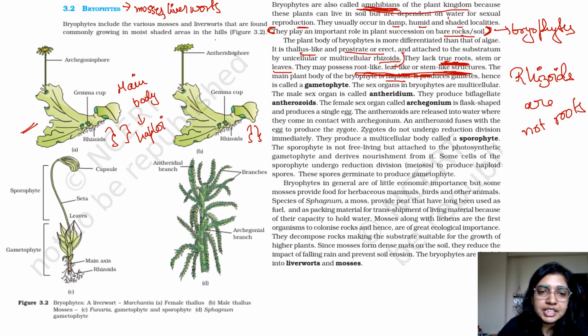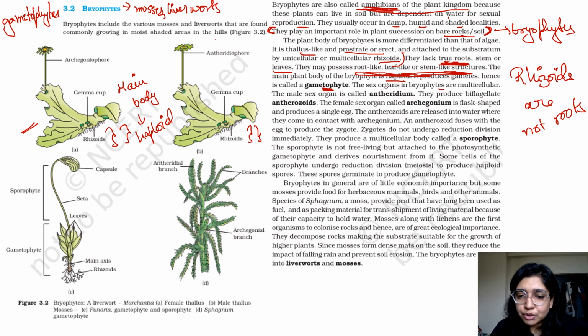Questions have come from this particular statement. Okay. It produces gametes, hence it is called a gametophyte. Bryophytes are called gametophytes. From this stage forward, we will be calling things gametophytes. The sex organs in bryophytes are multicellular, of course, because it has evolved now. So it is forming a multicellular sex organ.